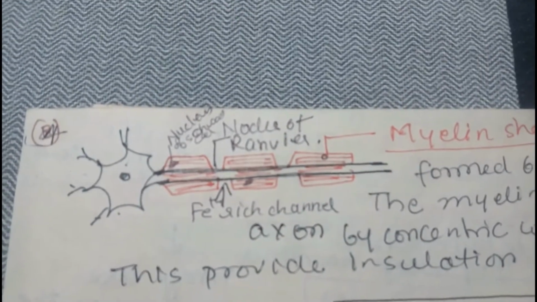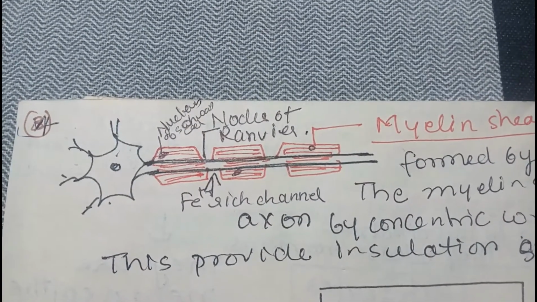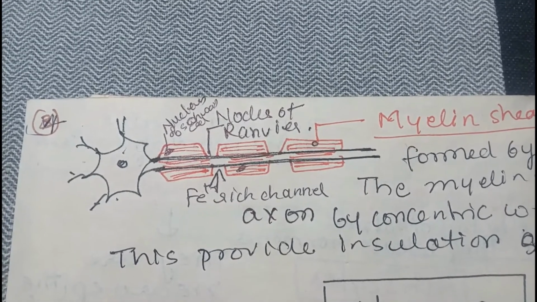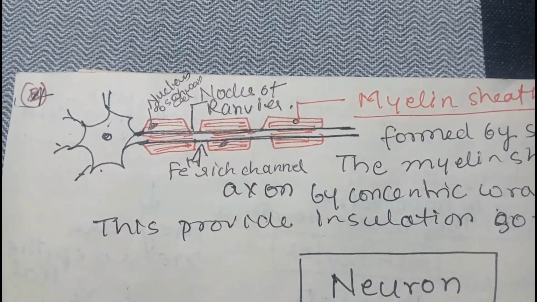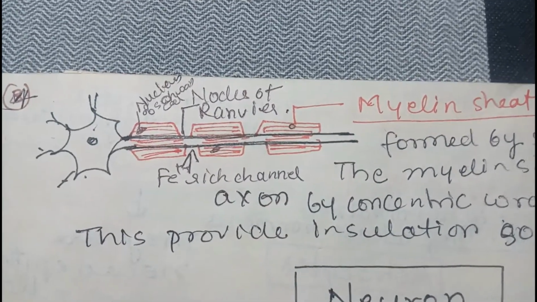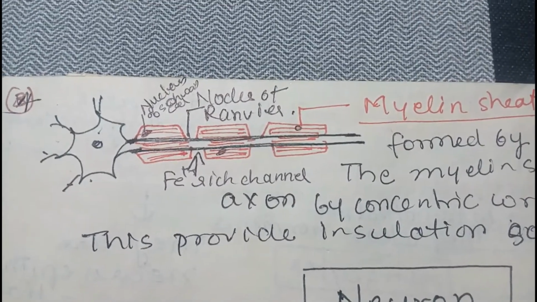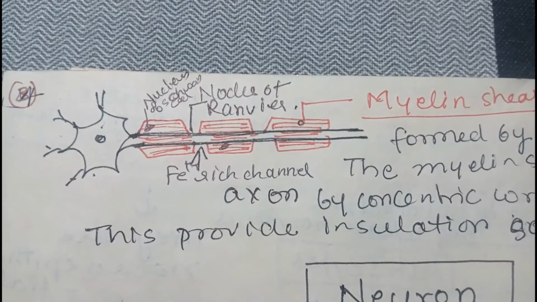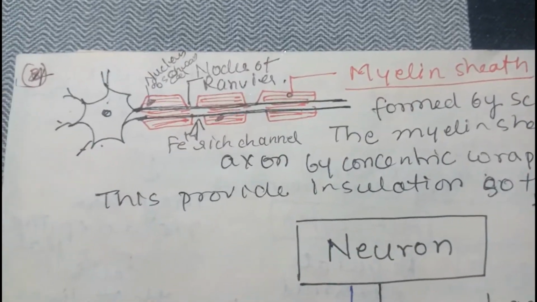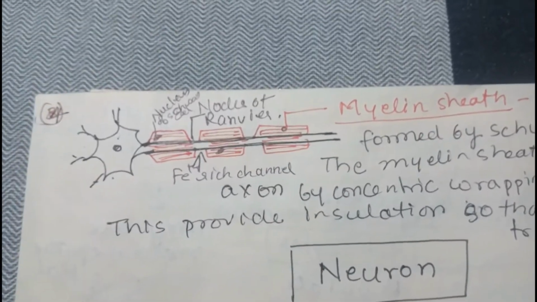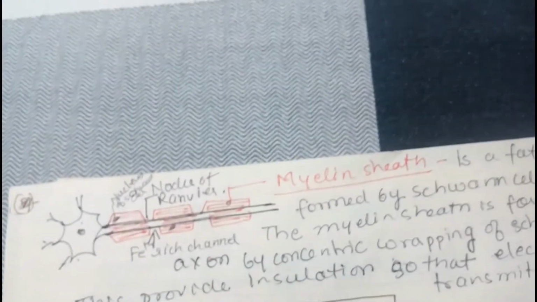Now you can see wherever this myelin sheath is present, there is no transmission, since it is insulating, no electrical charge can travel here. But wherever there is a space between two myelin sheaths, which is called the nodes of Ranvier, over there the charges are present. So fast, rapid conduction of the message occurs. We will see how it occurs.